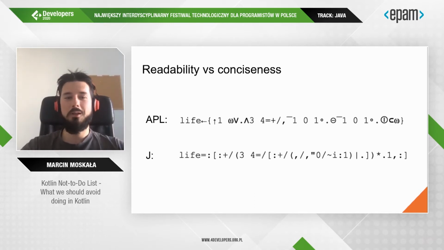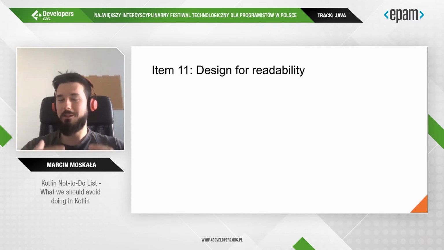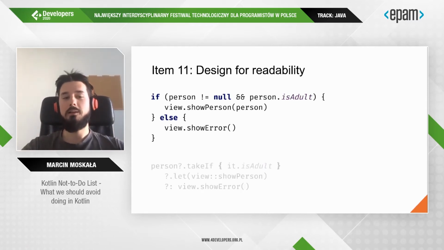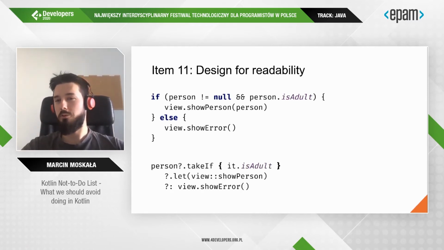The difference between readability and conciseness can be seen in those two code snippets. The first one and the second one, they both do more or less the same. You can say they do the same.